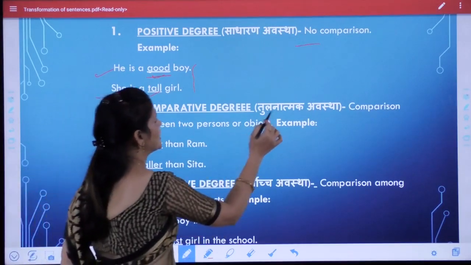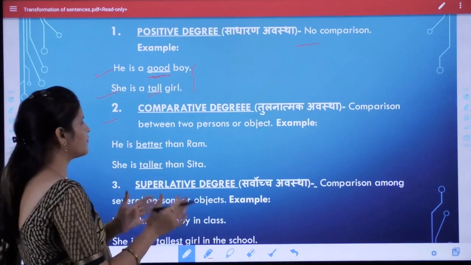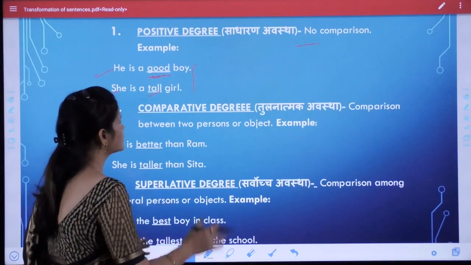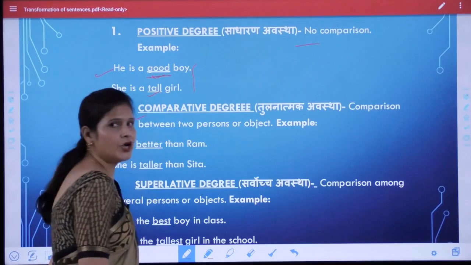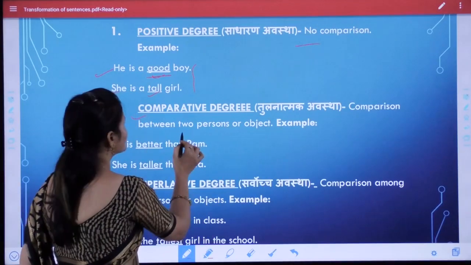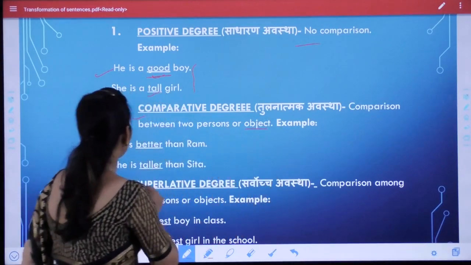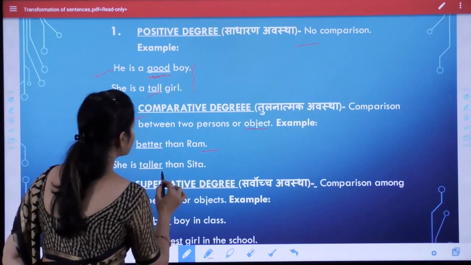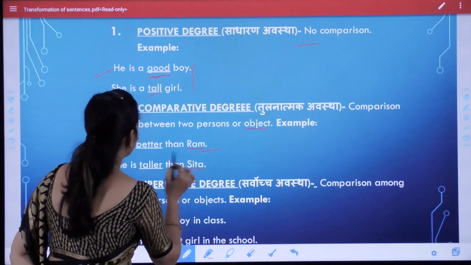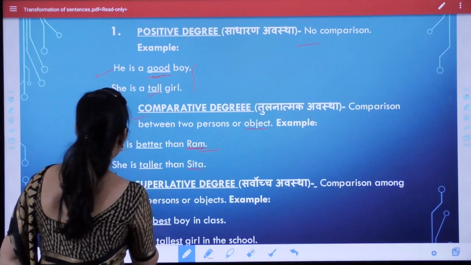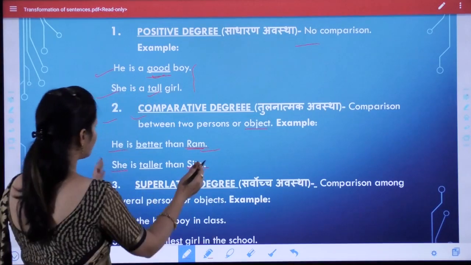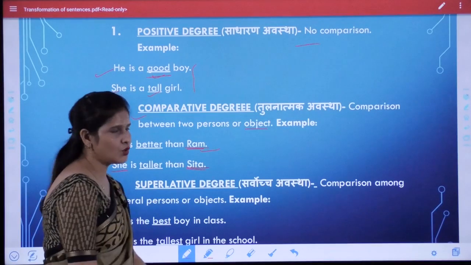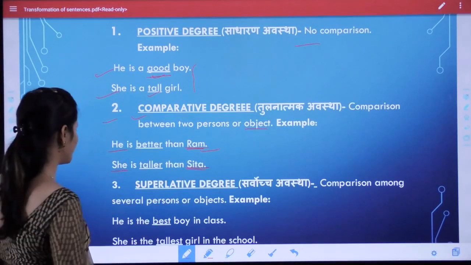Comparative degree, यानी तुलनात्मक अवस्था. When we compare two persons or objects in a sentence, then this is called comparative degree. Comparison between two persons or objects. For example, he is better than Ram, she is taller than Sita. Now here we find he is compared with Ram, she is compared with Sita. So this is comparative degree.